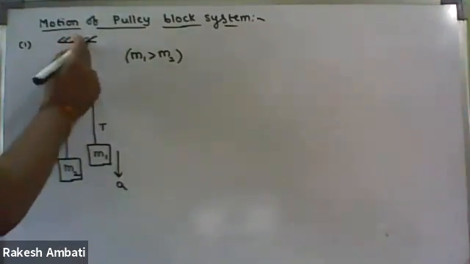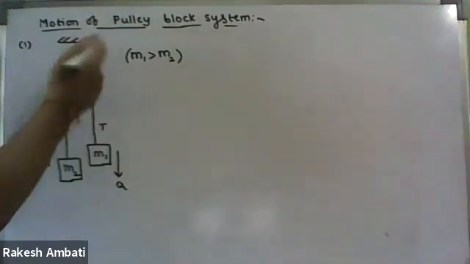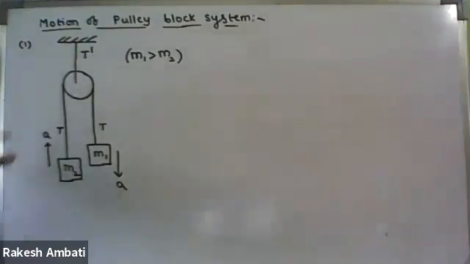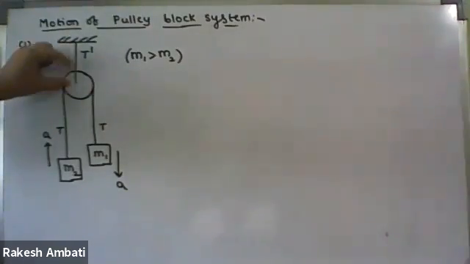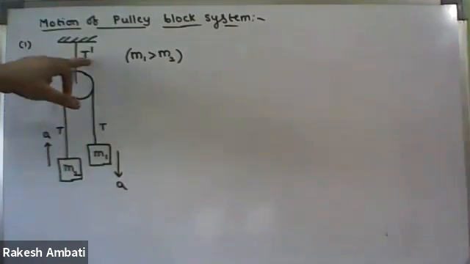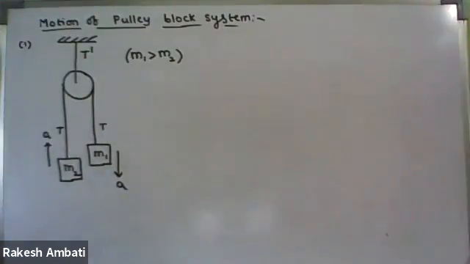And this is a different string, another string with, for example, tension force T dash. So we have to find the acceleration, the tension force T, and the tension force T dash. Okay, let us see the free body diagram.